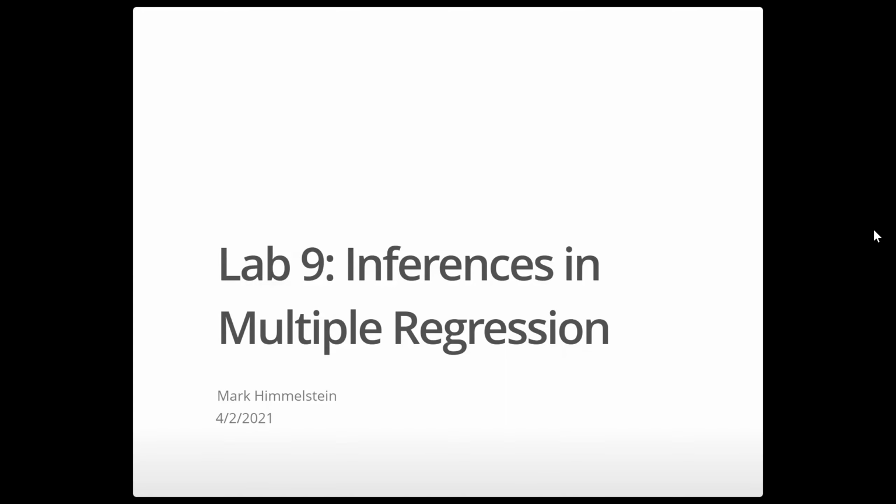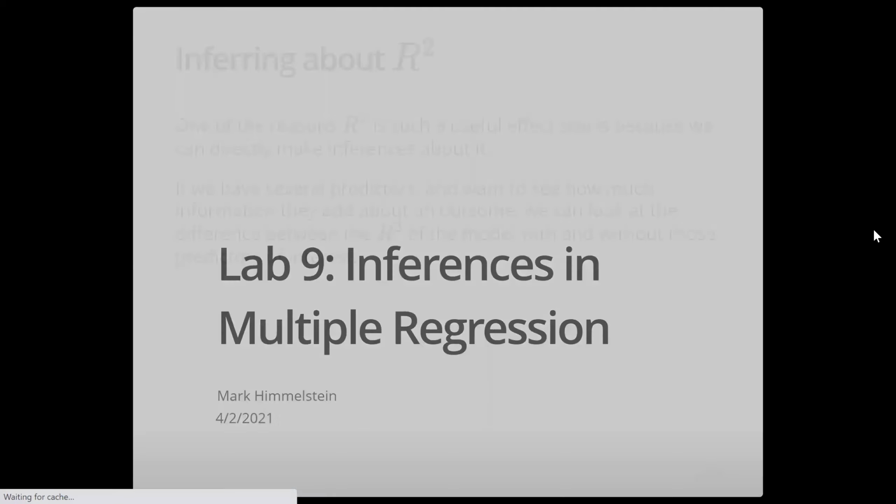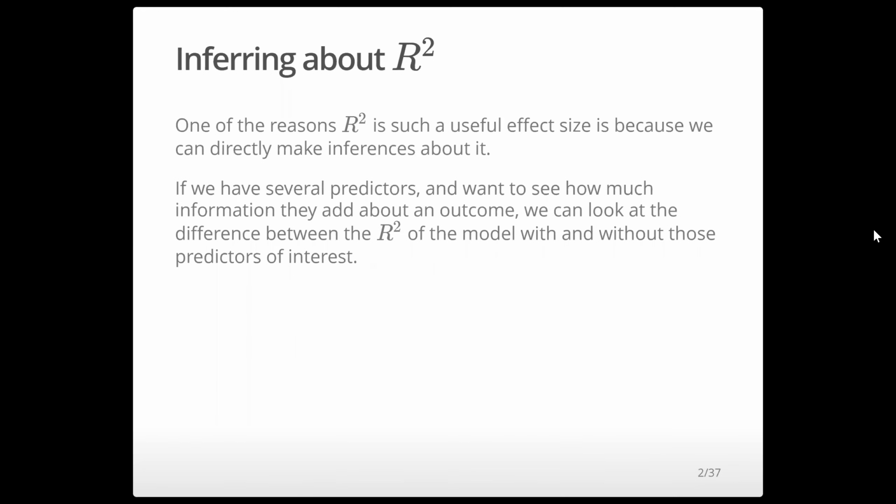Now we've learned a little bit more about R squared. We're going to look at how we can use it to make inferences. One of the reasons R squared is such a useful effect size is because we can really make inferences using it directly. If we have several predictors and we want to see how much they contribute to an R squared, we can simply fit a reduced model and check the difference in the R squared from the full and reduced model.